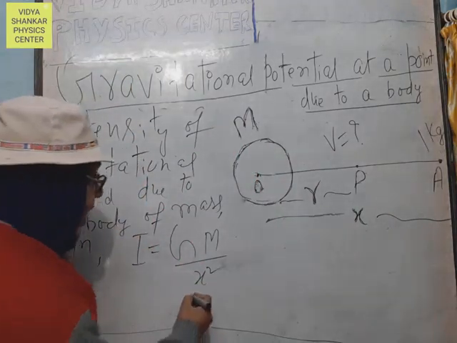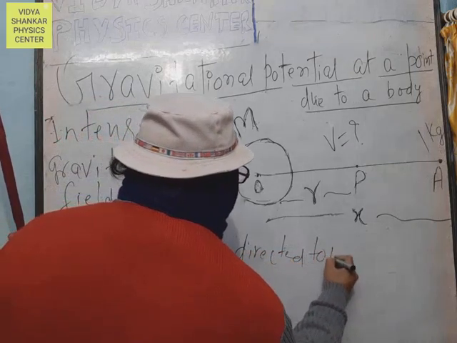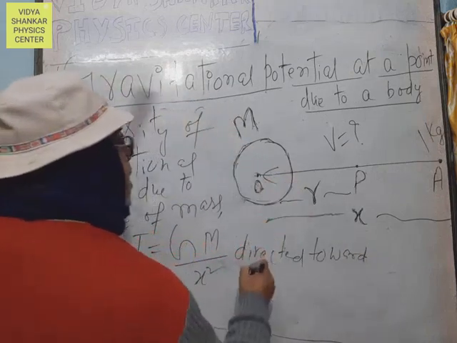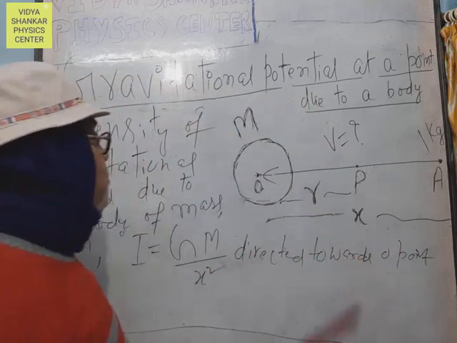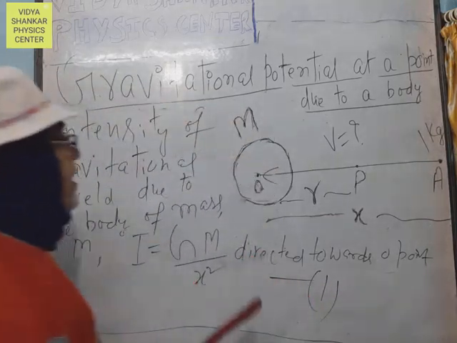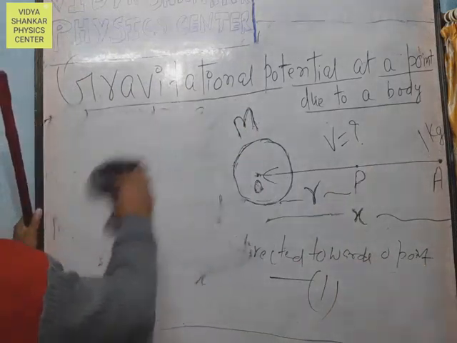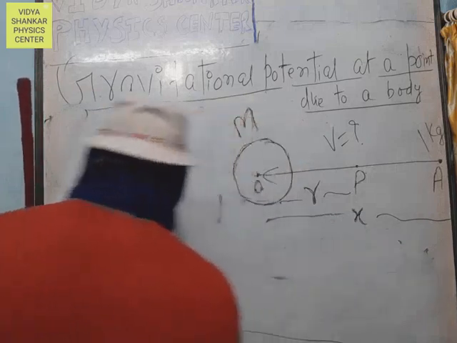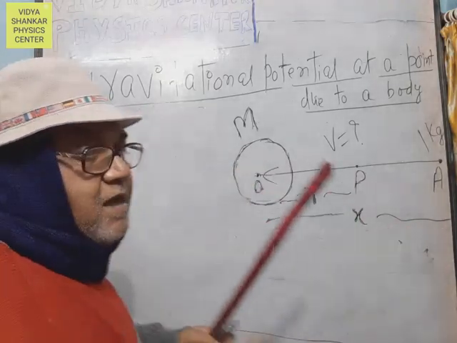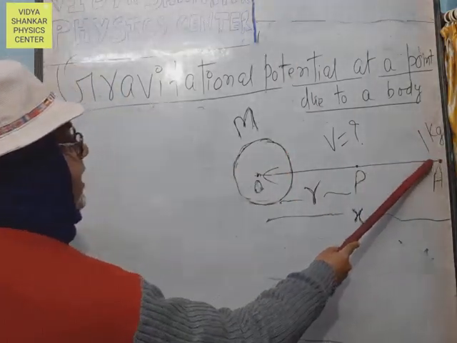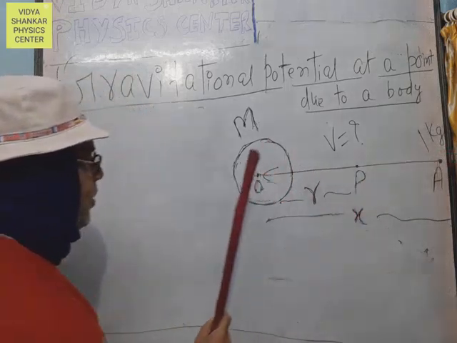GM upon x square is directed towards point O. The intensity of gravitational field is directed from right to left, from A to O. The direction of the gravitational field is from A to O, from right to left.